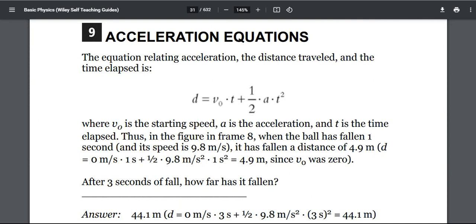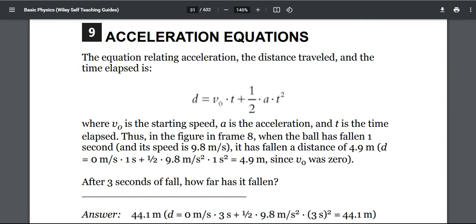So let's put that all in our equation. d equals 0 m/s, because the starting speed is 0, times 1 s, because the ball has fallen 1 second, plus 1/2 times 9.8, which is the acceleration, times 1 s squared, which is the time, equals 4.9. And remember, v0 was 0.